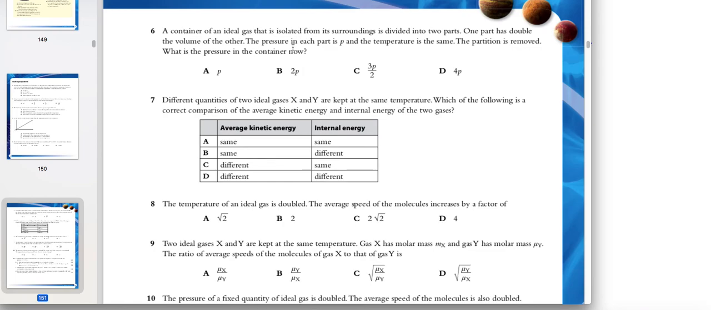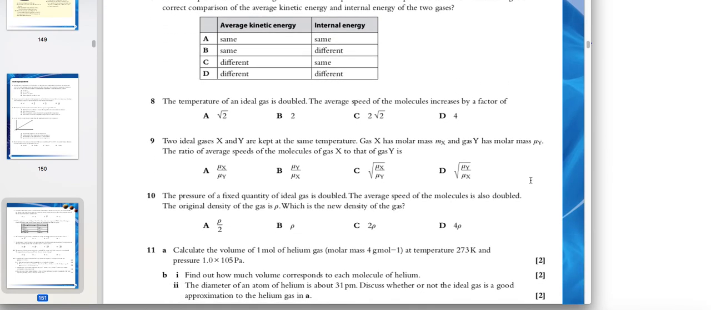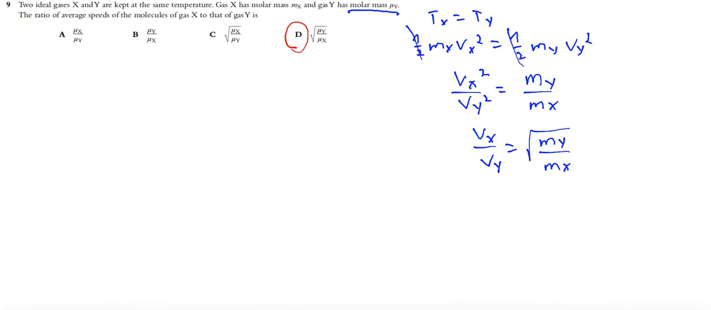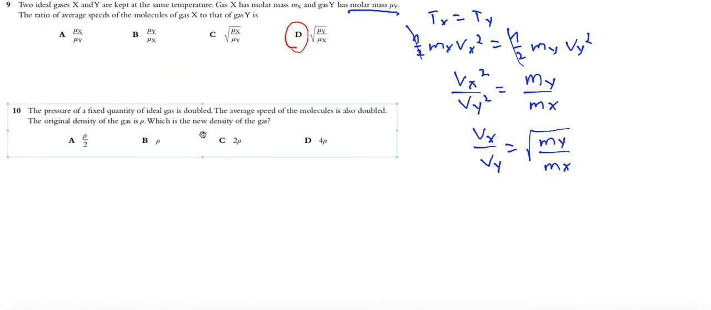Okay, and exercise number 10, the last one here. Let me copy, paste, and talk. Okay, the pressure of a fixed quantity of an ideal gas is doubled. The average speed of the molecules is also doubled. The original density is P. What is the new density?